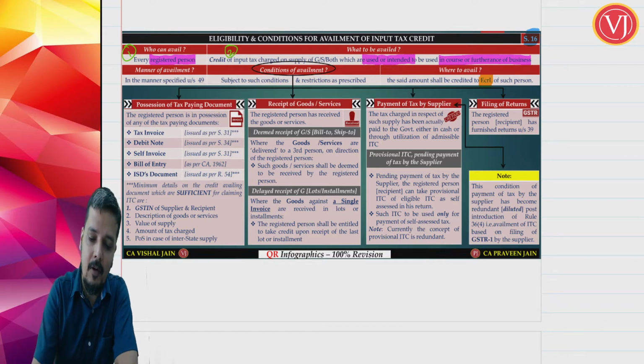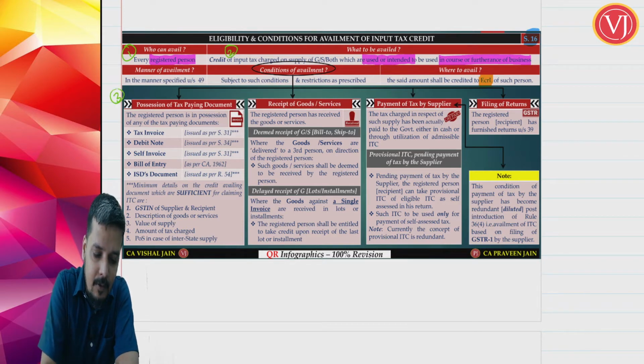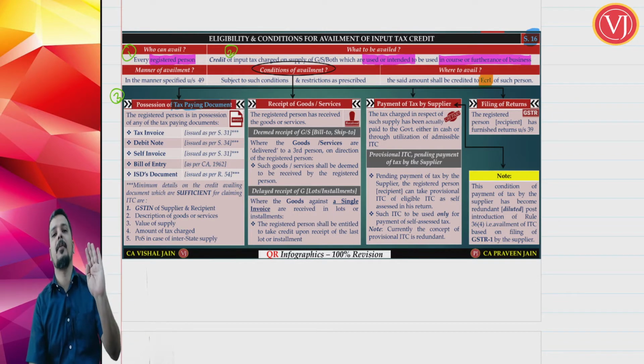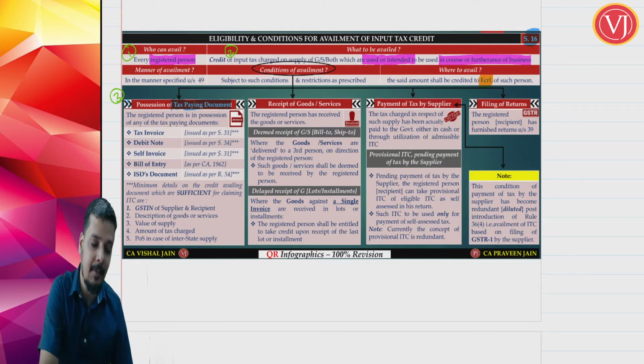Now friends, let us move on to the next condition. You should have a tax paying document, which means if you want to take the credit, there should be a supporting document. And friends, this condition is applicable both for FCM case and RCM case.